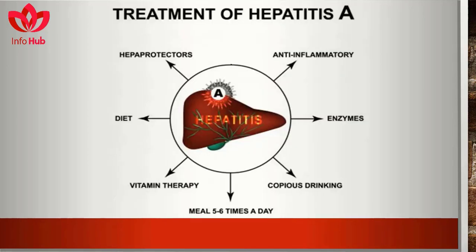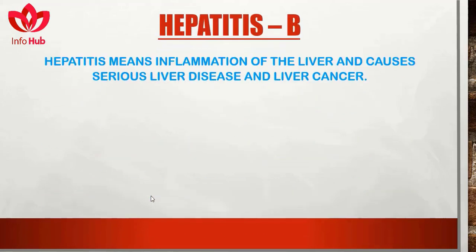Treatment of hepatitis A is by using hepaprotectants, anti-inflammatory drugs, enzymes, copious drinking, meals 5 to 6 times a day, vitamin therapy, and diet. Hepatitis B. Hepatitis B can cause serious liver disease and liver cancer.